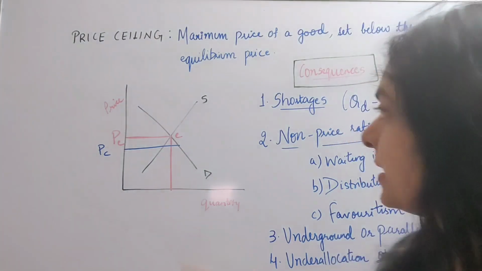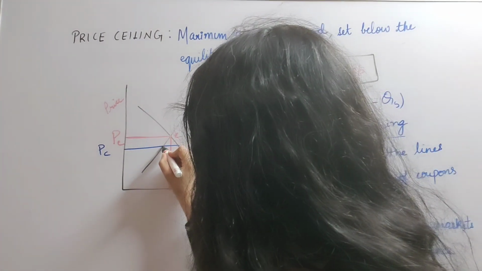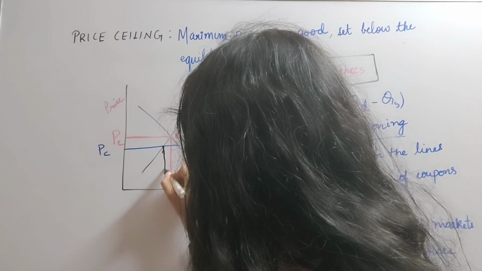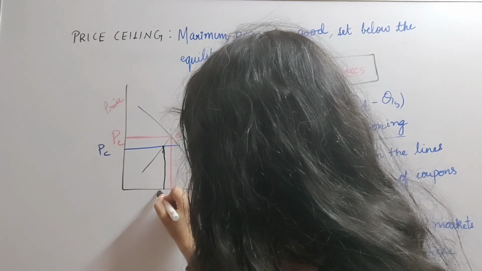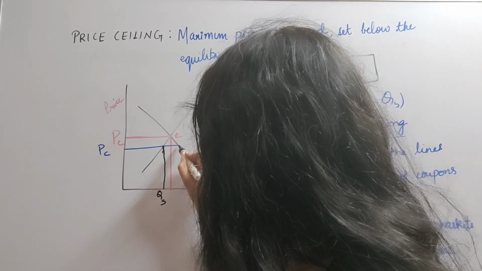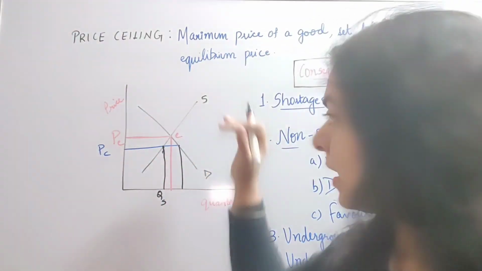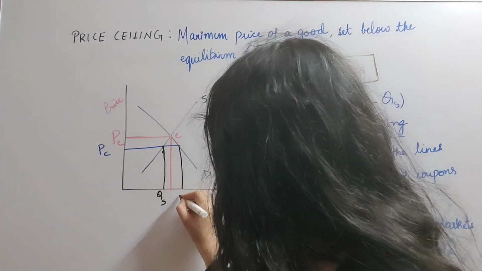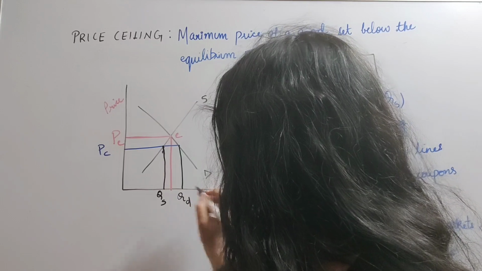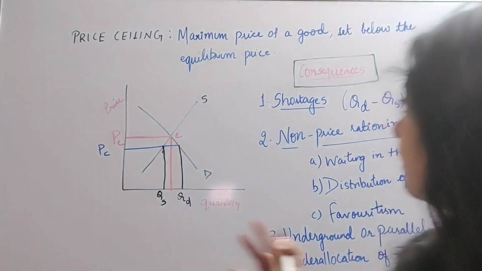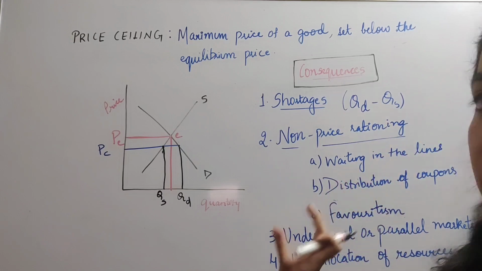maximum price. So in this case, the quantity supplied, the supply of the product, will be restricted to this level, whereas the demand of the product is much greater at a reduced or lower price. As a result, this will lead to shortages in the market. There will be a shortage of the product.